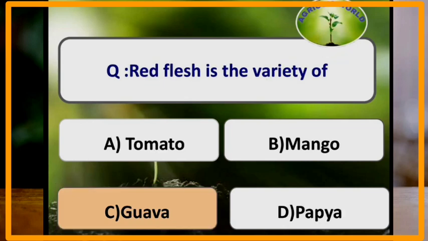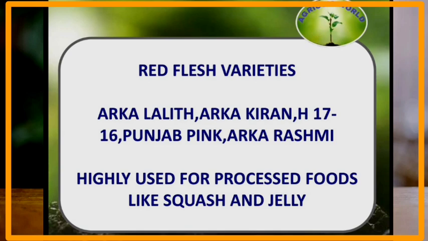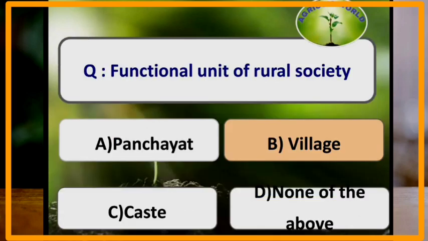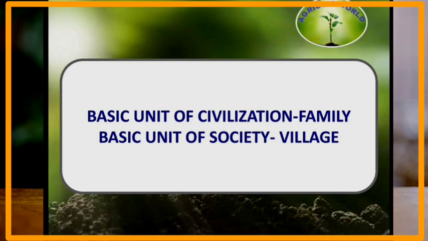Red flesh is a variety of which of the following fruit crops? Red flesh is a variety of guava. The varieties Arka Lalit, Arka Kiran, H17 and 16, Punjab Pink and Arka Rashmi are highly used for processed foods like squash and jelly. Functional unit of rural society is village. Basic unit of civilization is family and basic unit of society is village.